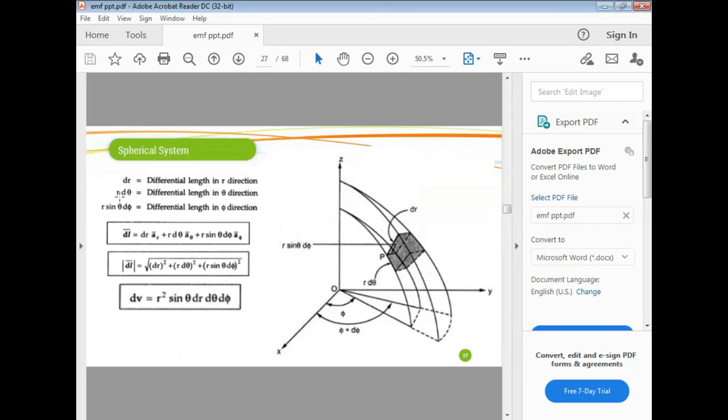The differential length in theta direction is r into d theta. The differential length in phi direction is r sine theta into d phi. So the differential length vector dl is equal to dr into ar plus r d theta into a theta plus r sine theta d phi into a phi. The modulus of the differential vector is the root of dr square plus r d theta whole square plus r sine theta d phi whole square. The differential volume is the multiplication of these three lengths, so dv is equal to r square sine theta dr d theta d phi.